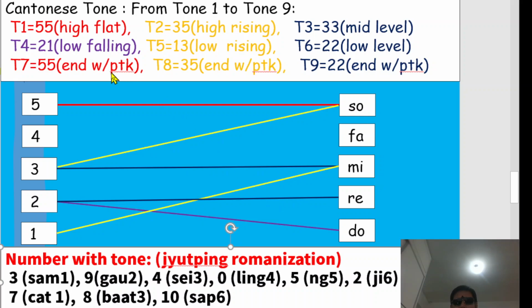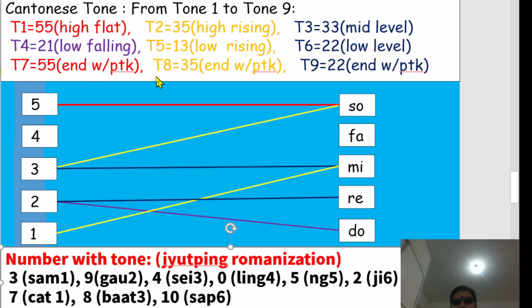Okay, so how about the number 7 to 9? The only difference is the alphabets in the end with PTK. For example, number 7 in Cantonese will be pronounced cat. Cat is equal to tone 1. But the only difference is the Yuping romanization will be spelling CAT. The end is T, right? So it's sound 7, but actually it's equal to tone 1.